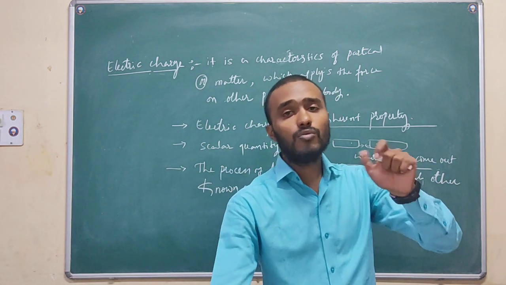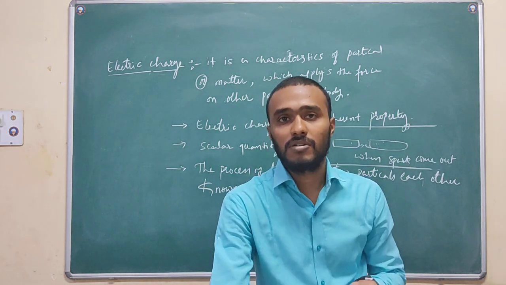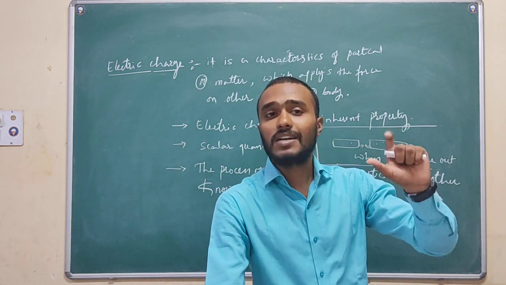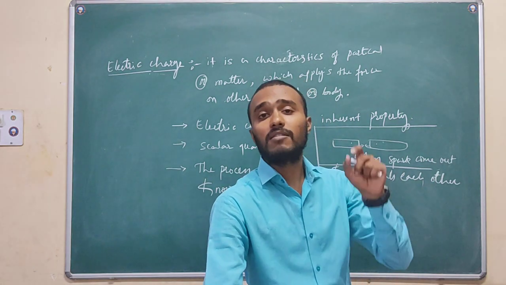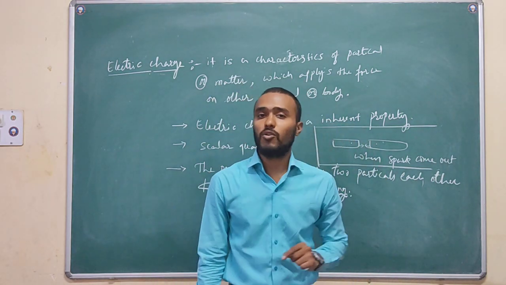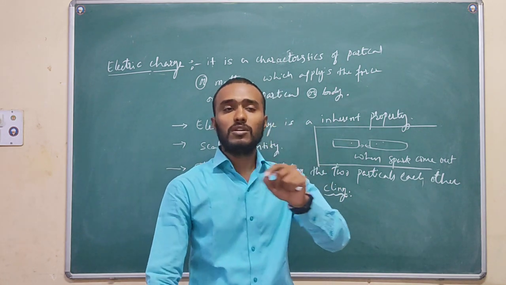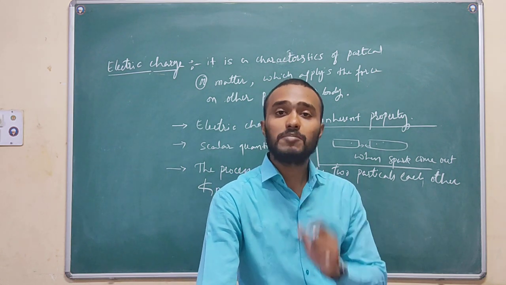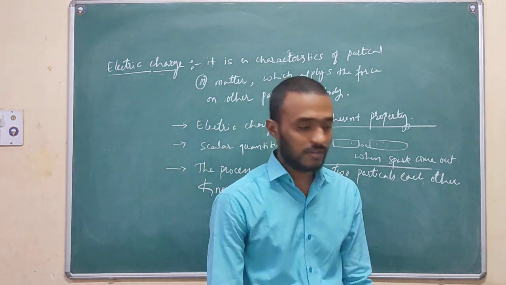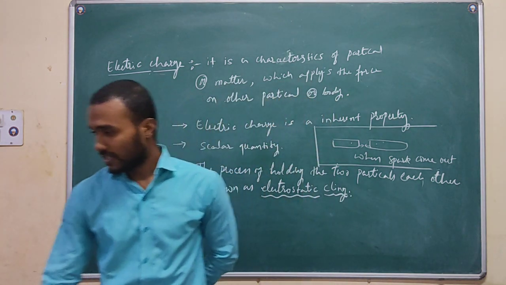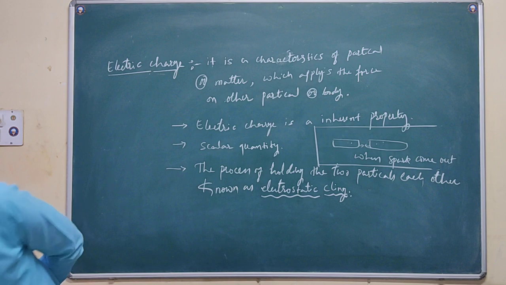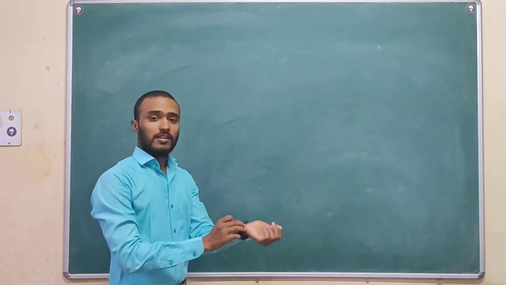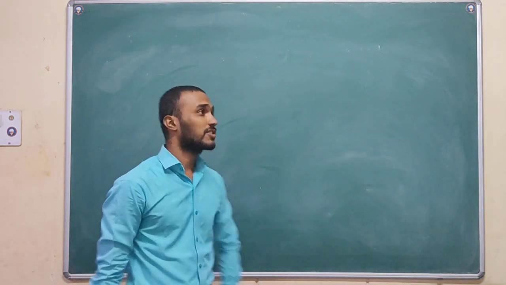Now, how does the body become charged? There are some methods. By experimental observation, we have decided that by some methods we can give charge to an uncharged body. We will discuss that later. Before going to the methods of charging bodies, we will discuss some important observations regarding the electric charges.